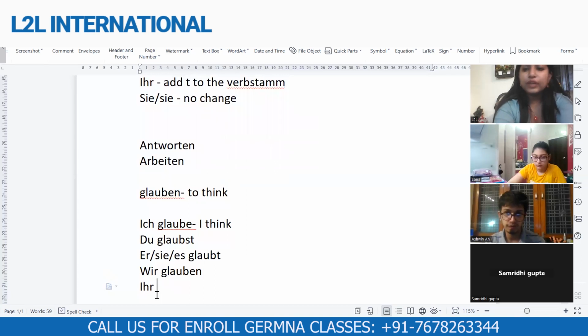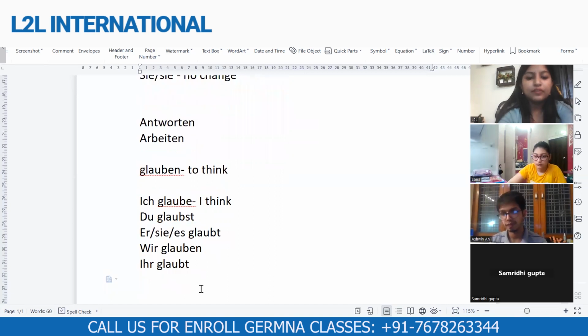Then for ihr, glaubt. With ihr, it is glaubt. We add t to the verb stamm. And then for sie and Sie, that is for both the sie's, we have again glauben. So yeah, this was the conjugation for glauben, which I think both of you had written correctly, Samriddhi and Sana. If any change or if any mistake, please change it.